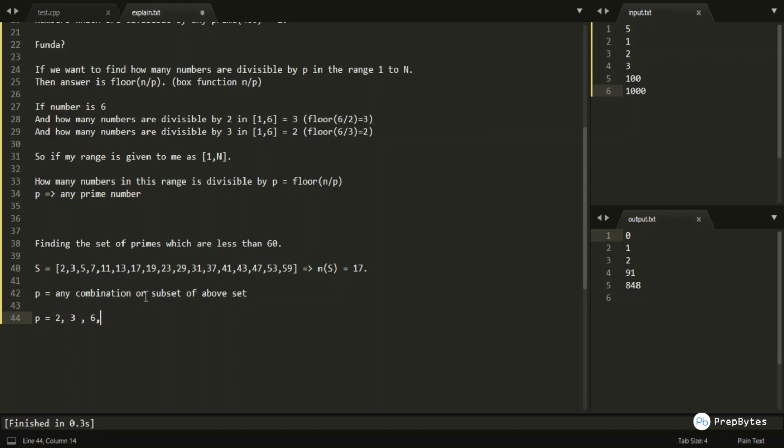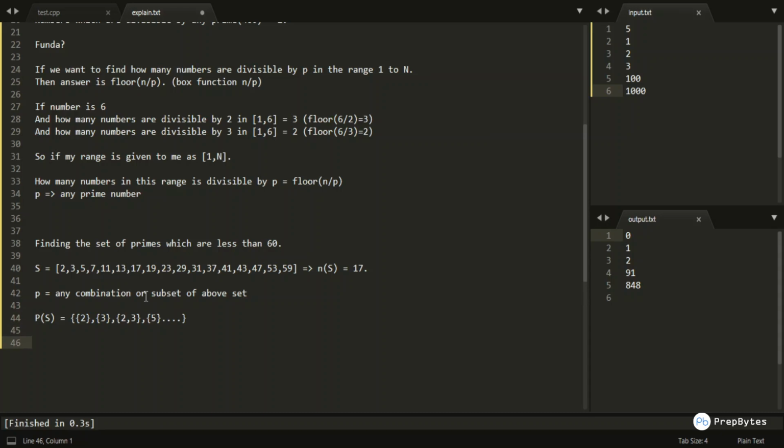So any combination would be here. Let us say I want to find the power set of P. The power set of P would be 2, then 3, then 2 3, right? And then 5, and many other subsets would be there.